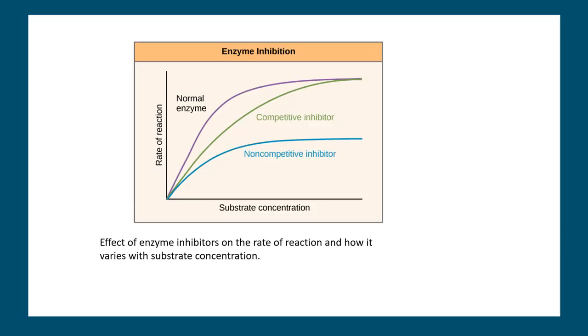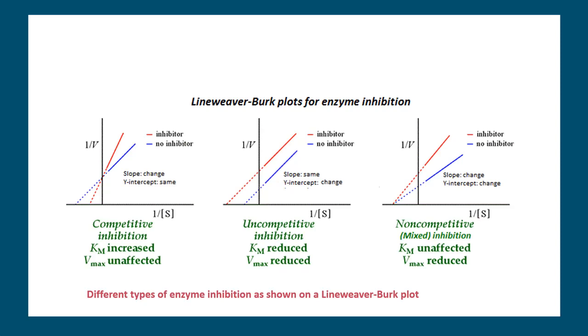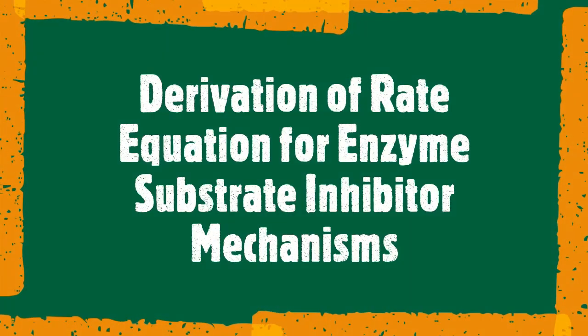In this lecture number 15, we have discussed the effect of cofactors and the effect of inhibitors. In the effect of inhibitors, we have seen three types of inhibitors: competitive inhibitors, non-competitive inhibitors and uncompetitive inhibitors, and we have seen the Lineweaver-Burk plot for all these cases. In the next lecture, we will derive rate equations for enzyme substrate inhibitor mechanisms.